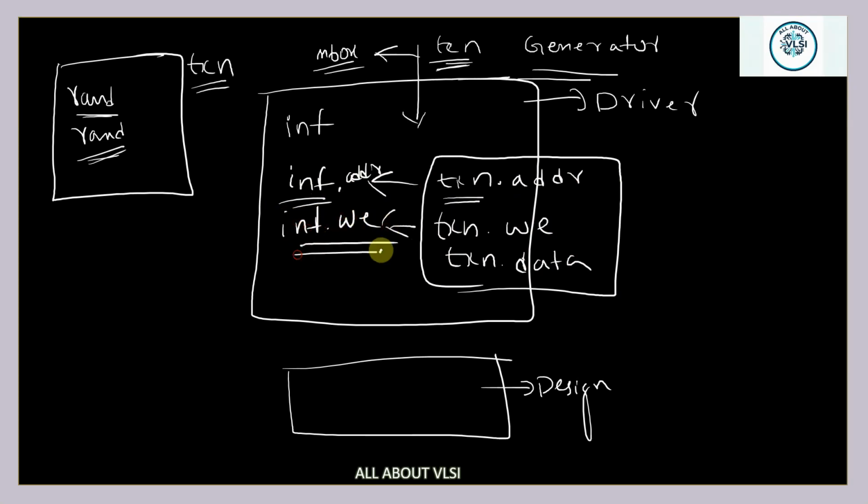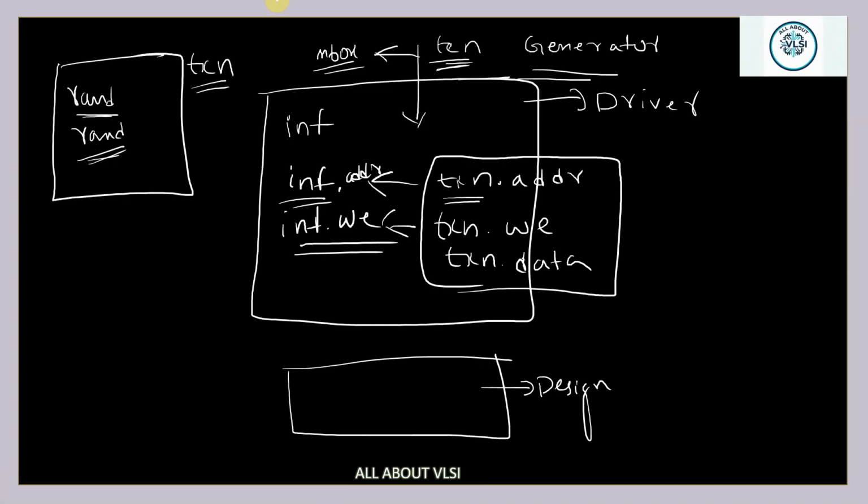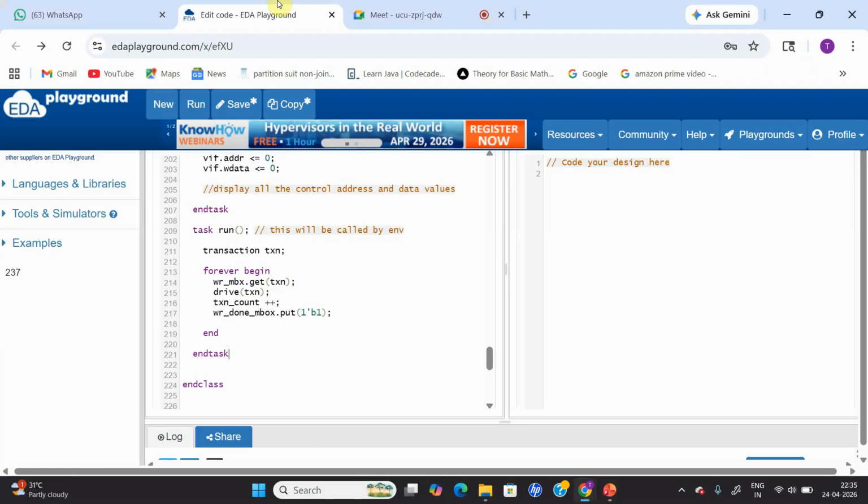This is what we are doing. That's it. This is the basic role of a write driver. Driver is basically driving the things. That's it. And this is especially a write driver. That's the reason write enable is always one. In our code, we have simply given write enable is equal to one. We haven't randomized it. Okay, that's it. Is it clear? Any doubts or any queries in this?